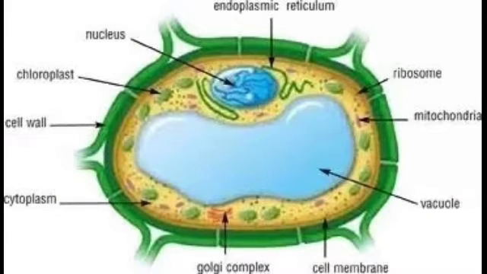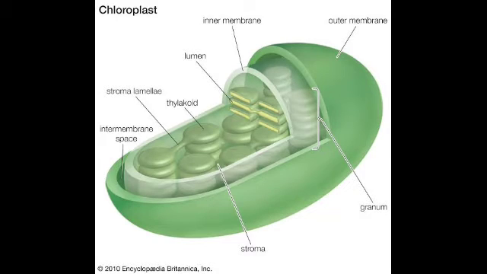Hello students. Last day we discussed the different parts of a cell, where we discussed the cell membrane or plasma membrane, cytoplasm, nucleus, mitochondria and cell wall. And there we discussed the functions of these parts which are present in a cell. So today we discuss the chloroplast, and this chloroplast is a very important organelle which is present in a cell.